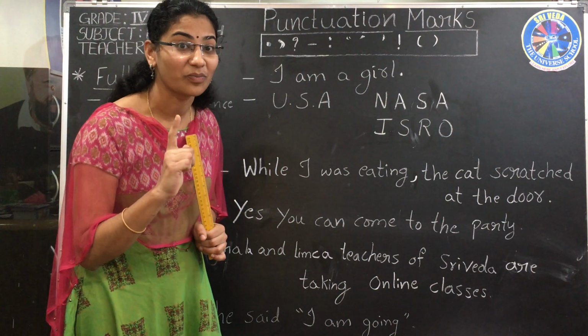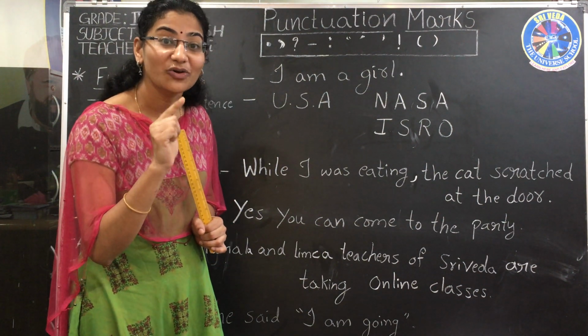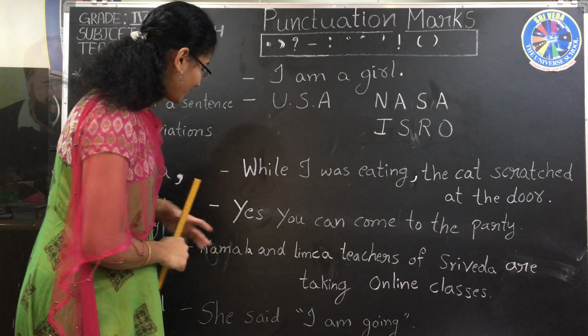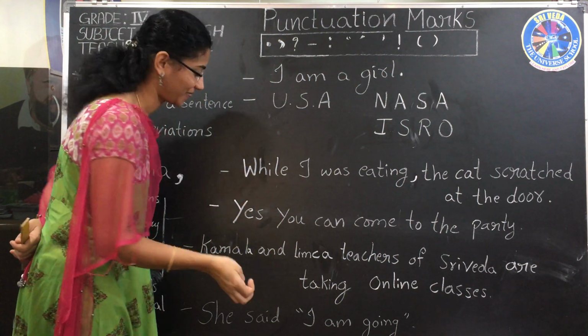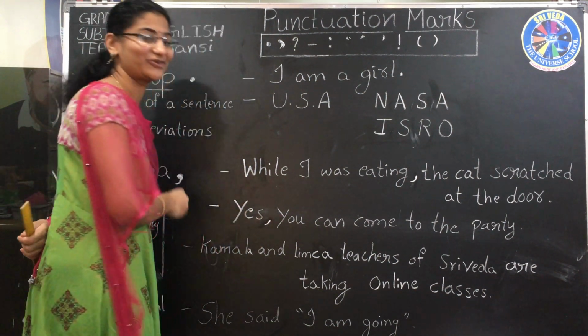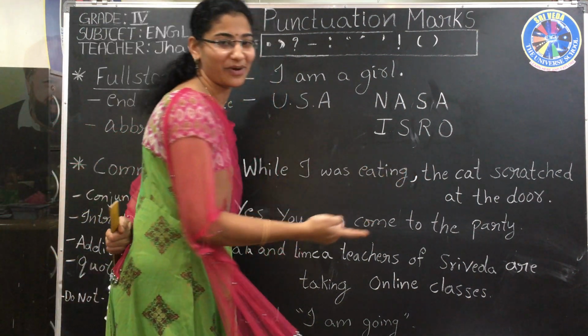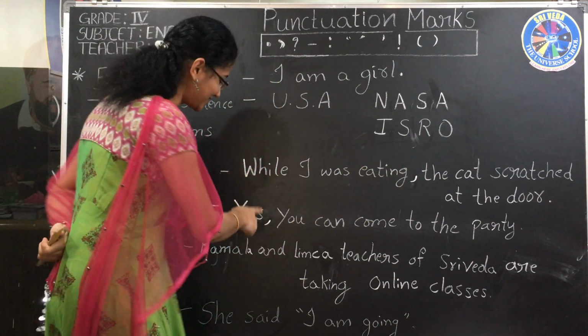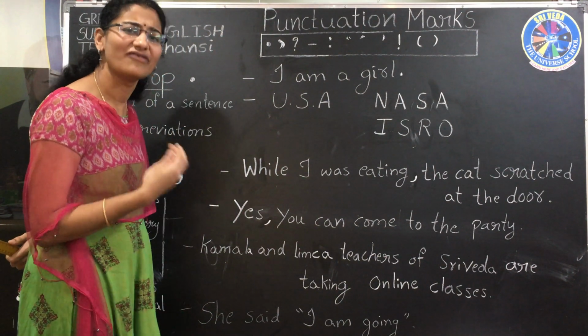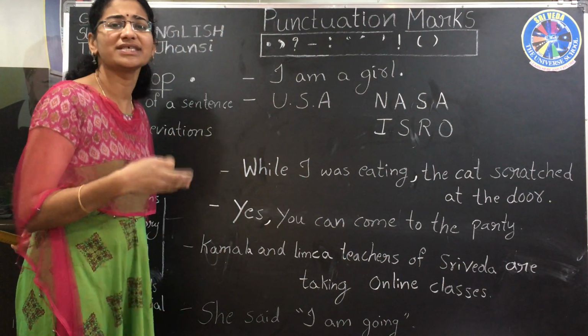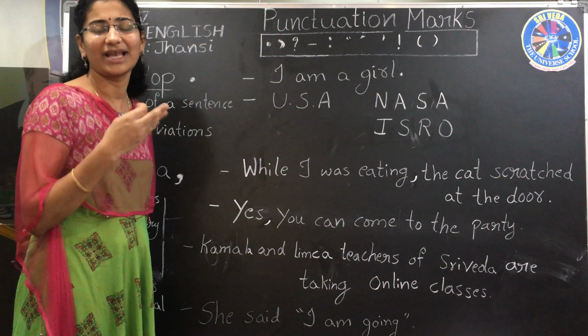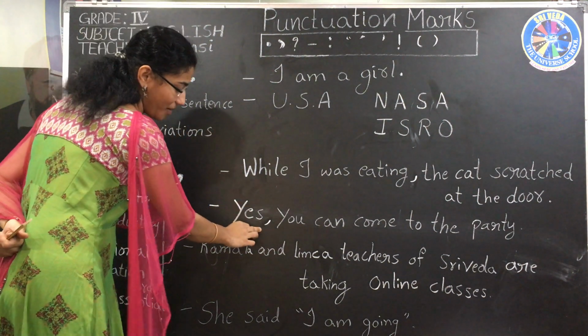Yes, stop. Full. Come. Pause. So you have to use a comma. Can you come to the party? Yes, so you have to write a comma there. Yes, you can come to the party. Okay? In such cases, yes, well, however, if you are using such words while writing, you have to use a comma.